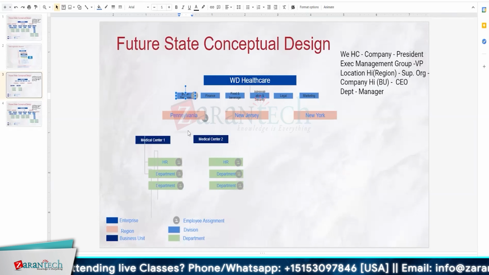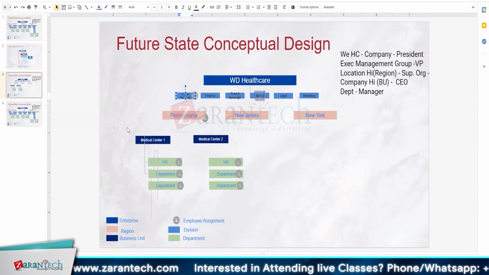Maybe Pennsylvania has 10, New Jersey has 5, and New York has 5. In total 20 hospitals, then we have 20 sub organizations. So these guys have full rights to hire anyone in these 20 sub organizations.